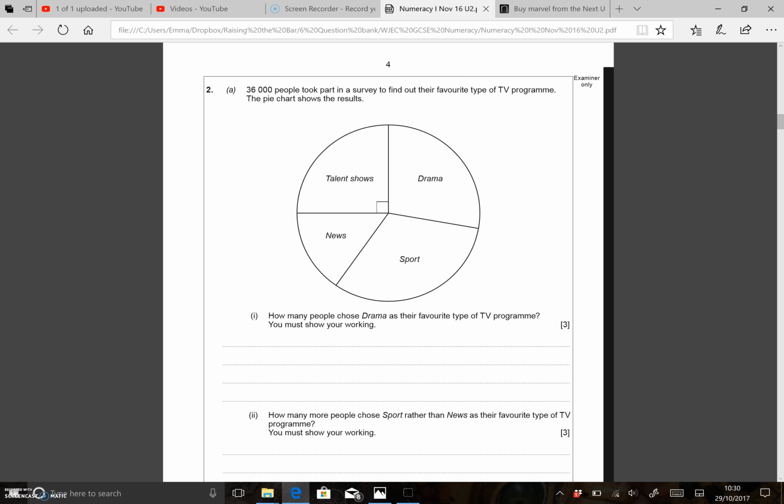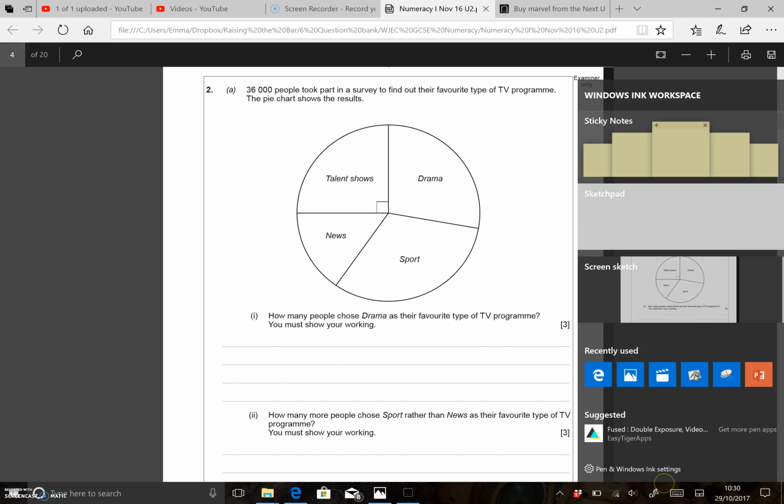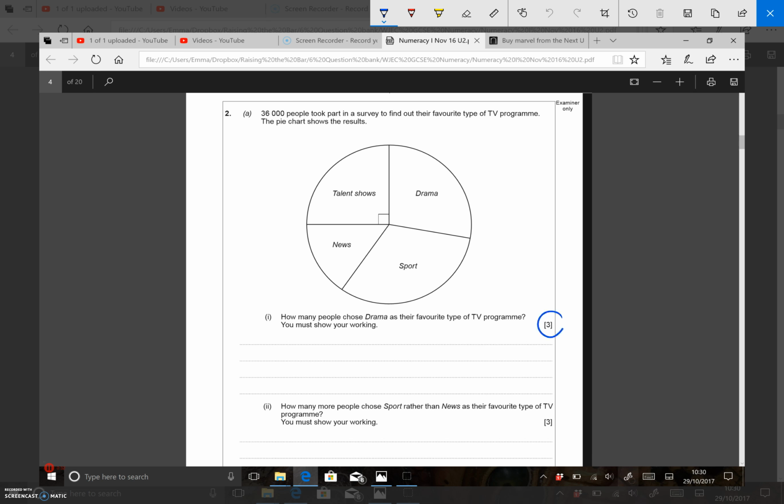It's worth 3 marks. Okay, so what we're going to do is we need to focus on drama. Now, drama is this section of the pie chart. The first thing you're going to have to do is decide what proportion of the 36,000 people chose drama. That angle, if you measure it with your protractor or your angle measurer, is worth 100 degrees, and that's worth 1 mark for you. They'll give you the mark if you're within 2 degrees. So if you've got an answer between 98 and 102, you'd get 1 mark there.